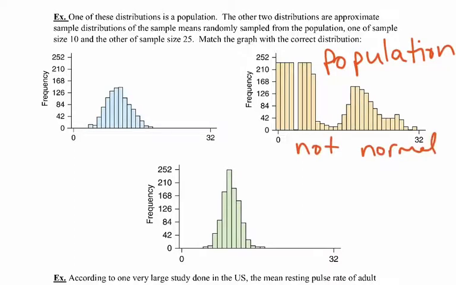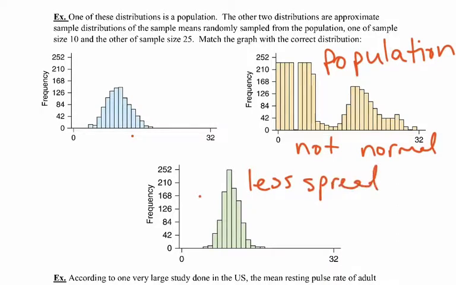And then for our sampling distributions, we've got one where n is 10 and one where n is 25. So remember, the higher the n, the larger your sample, the smaller the standard error, which means the smaller the spread. So between the two graphs remaining, which one has less spread or smaller standard deviation? I would say this one has less spread between the two.